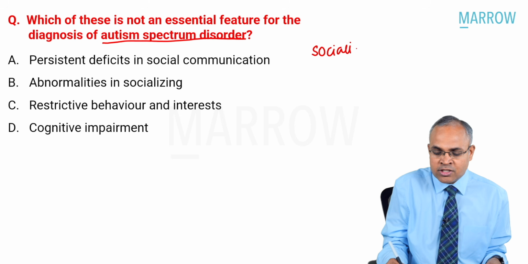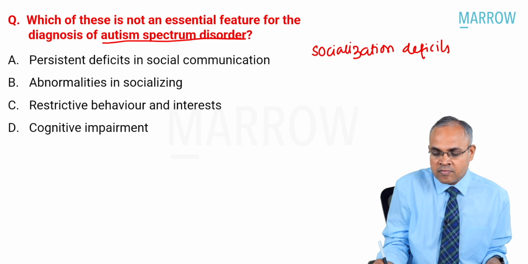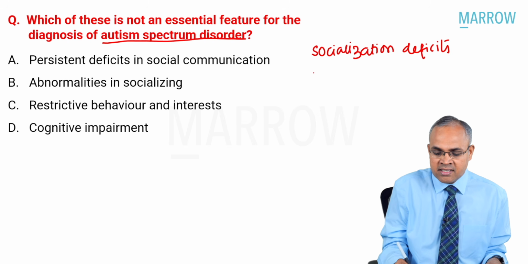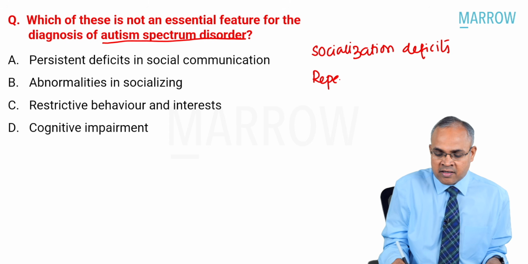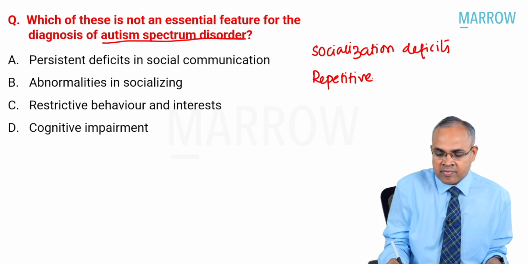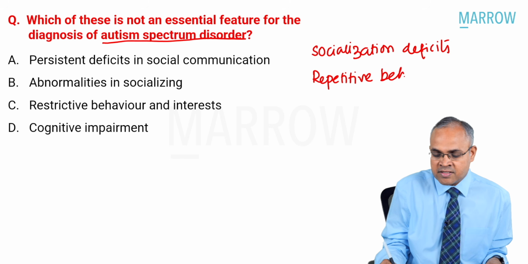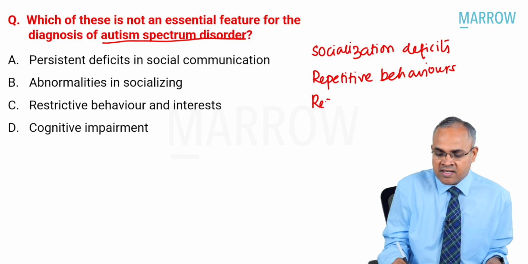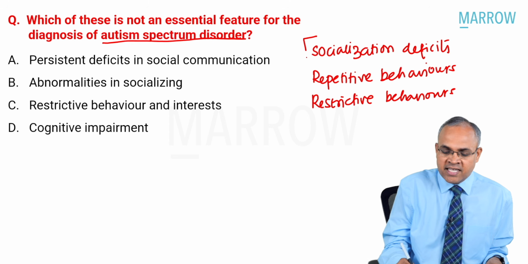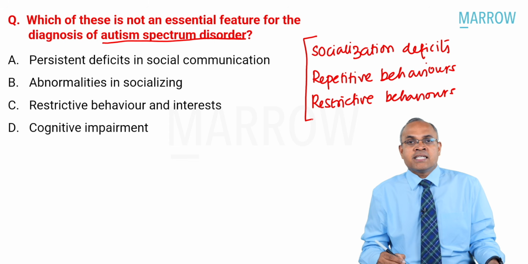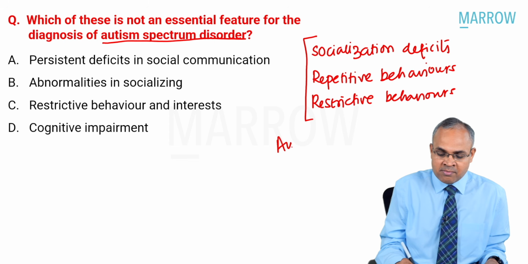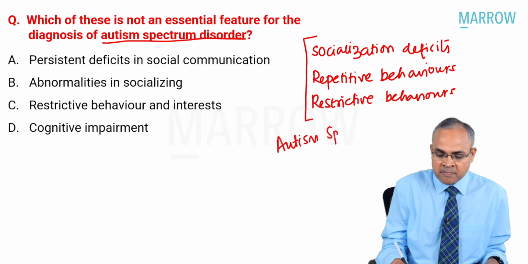Patients having socialization deficits, patients having repetitive behaviors, patients having restrictive behaviors. When these things are happening, we call it autism, or autism spectrum disorder.